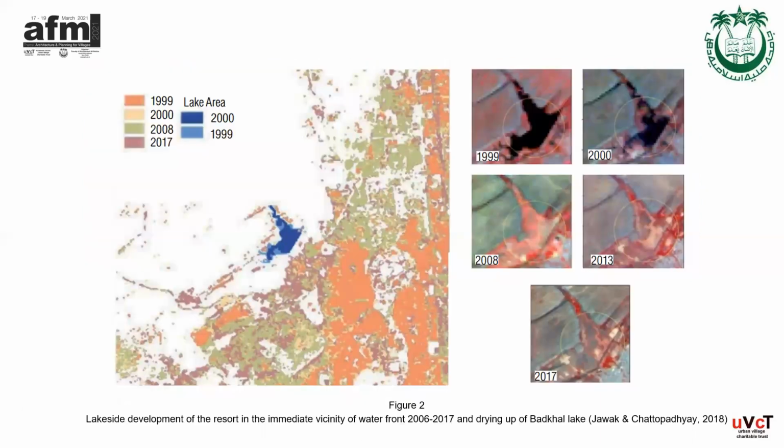Then figure 2 shows the drying up of Bhatkal Lake and the lakefront development of the resort in the close vicinity of the waterfront. In this, blue indicates a lake and pink, orange, and green characterize the spread of the built-up area around Bhatkal. The depletion is largely attributed to anthropogenic activity. The rise in development adjacent to the lake, such as resort, institute, etc., has become a threat for the lake. Also, this watershed region is facing various threats with the anthropogenic activities.